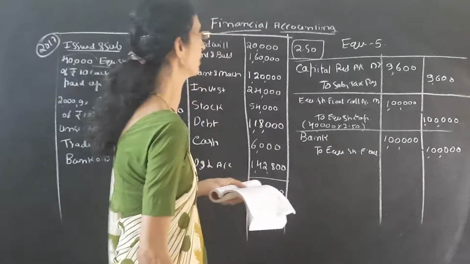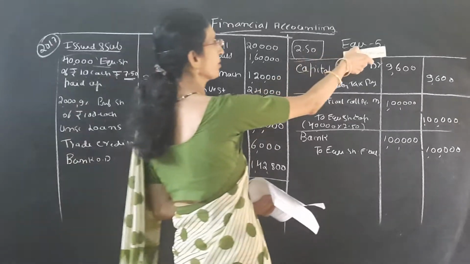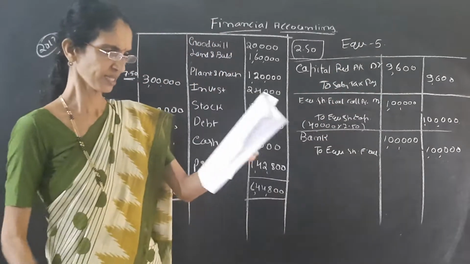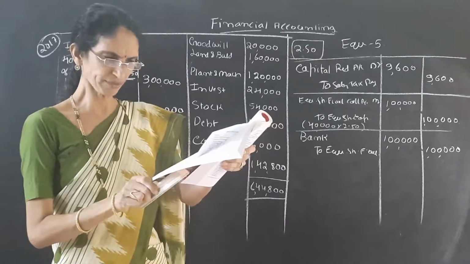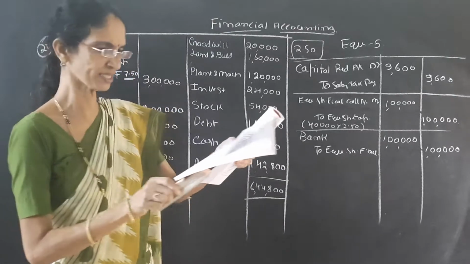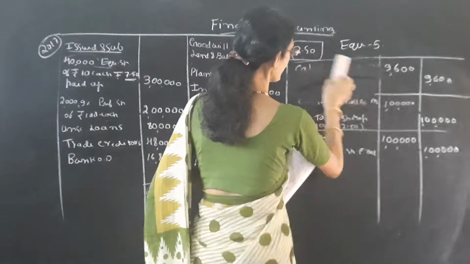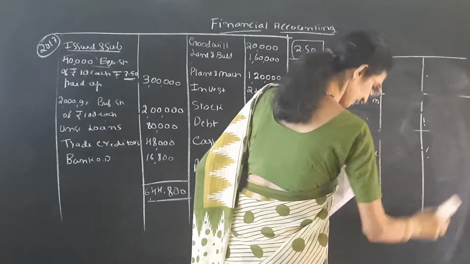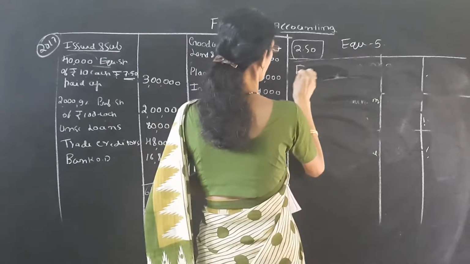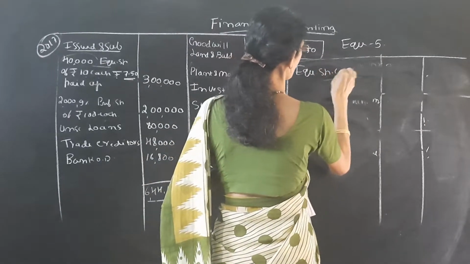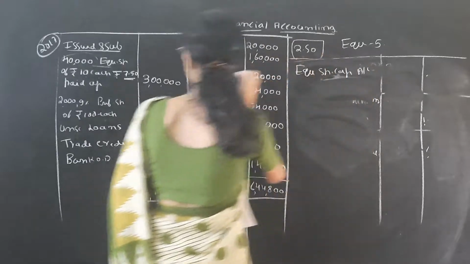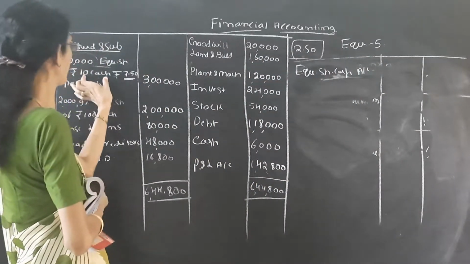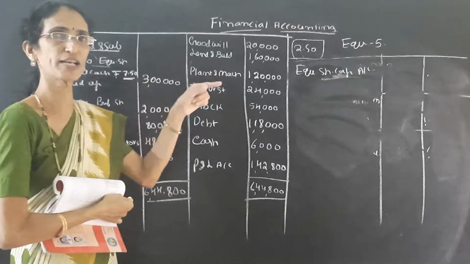Then it is over. Next we have to reduce the equity share capital to 5 rupees. See here, it is given, equity shares are to be reduced to rupees 5 per share. So after receiving the final call, we have to reduce the equity shares. For reducing the equity shares, we have to debit equity share capital account. See the balance sheet, it is 3 lakh. Remember, we have received the full amount, 2 rupees 50 paisa already received.